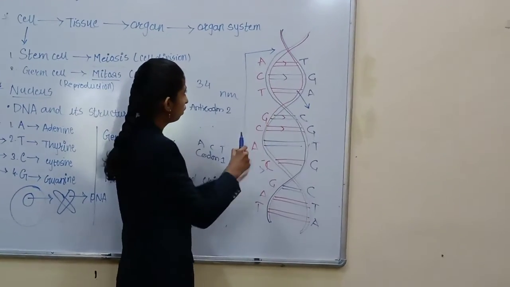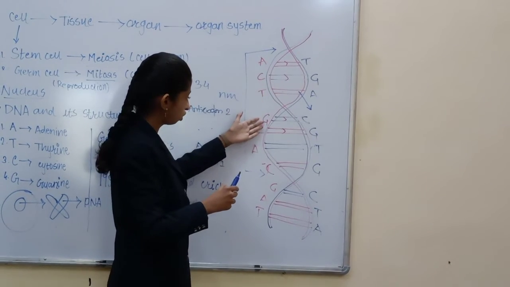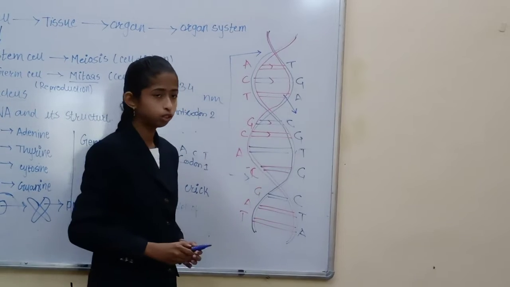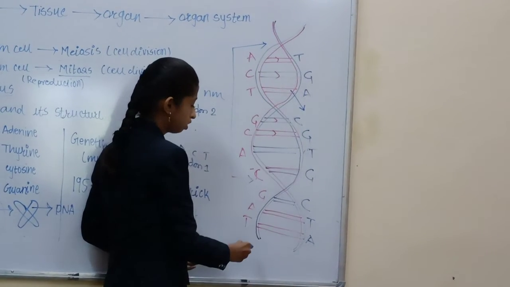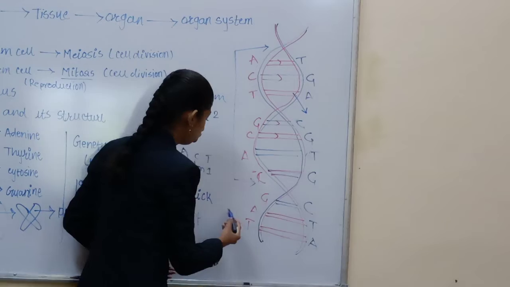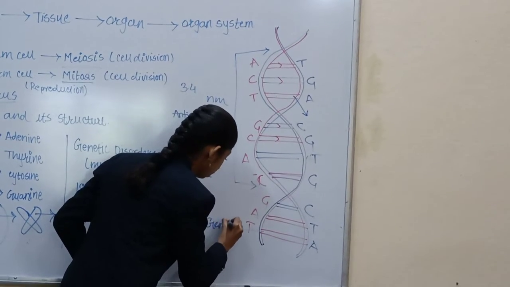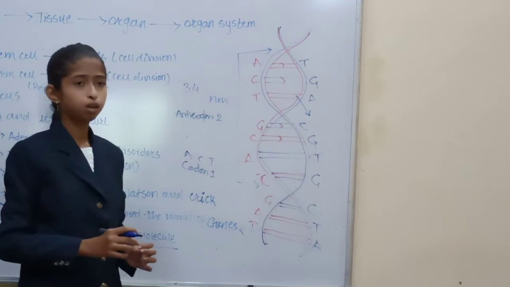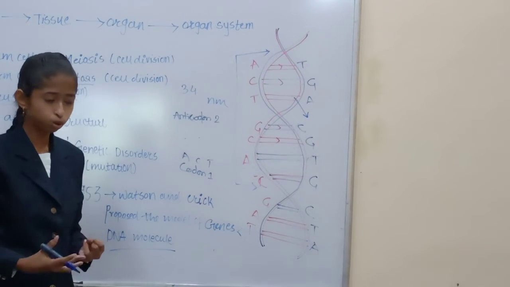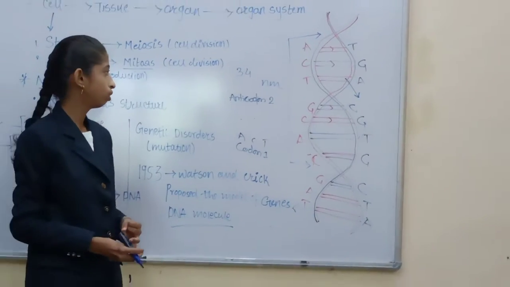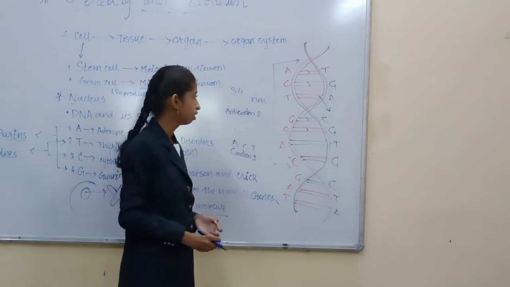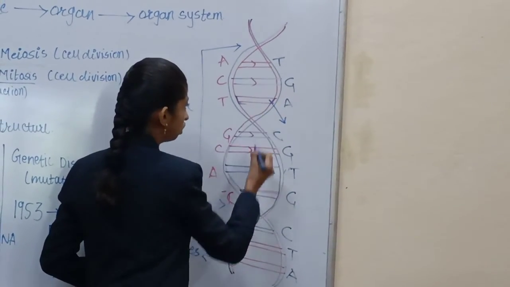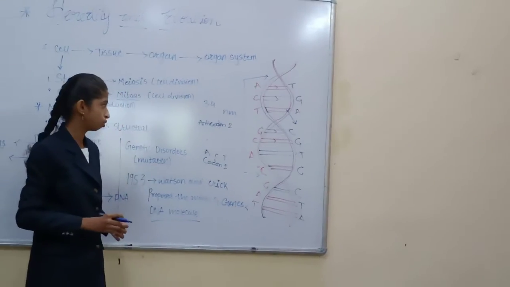So, when you can see, it's a ladder-like structure and these are nothing but the genes. One segment of the DNA is known as a gene. Genes are nothing but segments of the DNA and they are mainly composed of sugar molecules and many nitrogen bases, and these are connected with each other by hydrogen bonds.